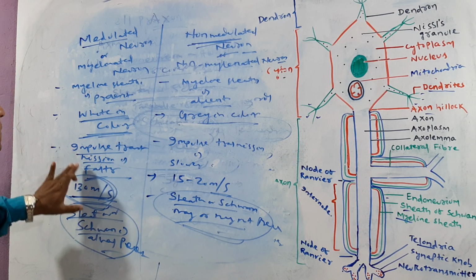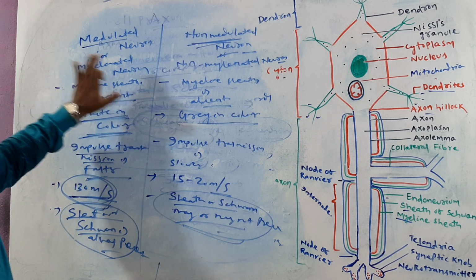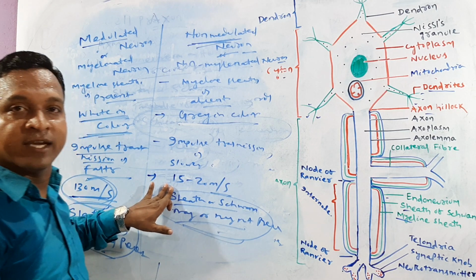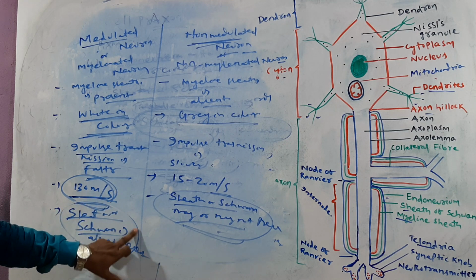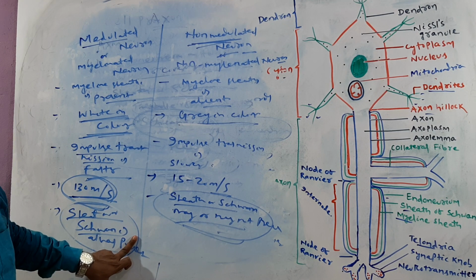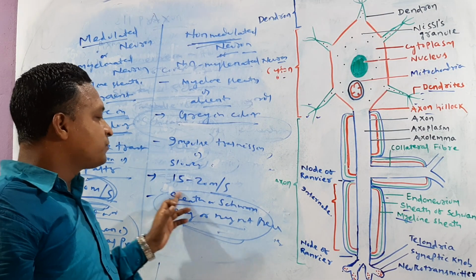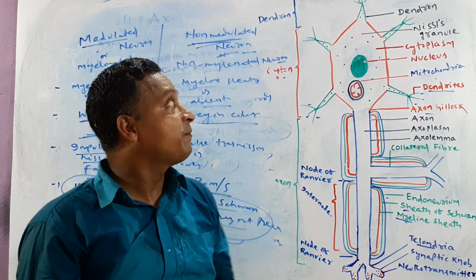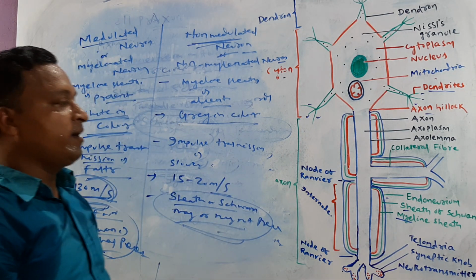Impulse transmission is faster, 130 meter per second, in medullated neuron, and slower, 15 to 20 meter per second, in non-medullated neuron. In medullated neuron, the sheath of Schwann is always present because it secretes the myelin sheath, but in non-medullated neuron, it may or may not be present.